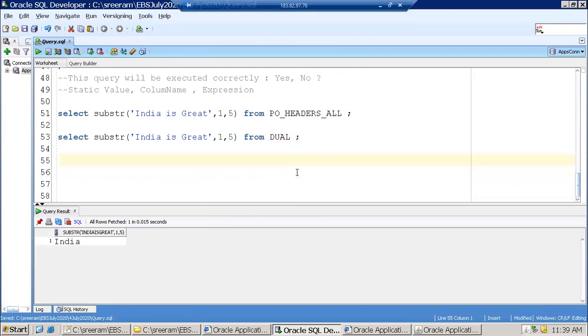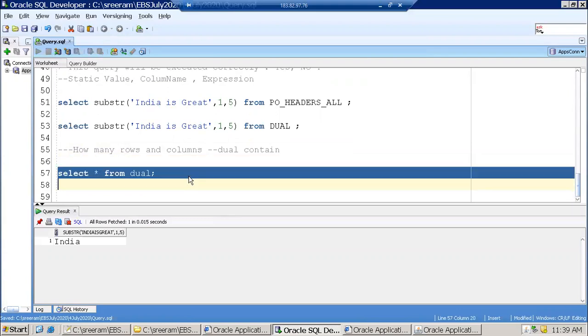What is dual? This is one of the very important questions in normal interviews also. How many rows and columns does dual contain? It has one row and one column, and it's a pseudo table.